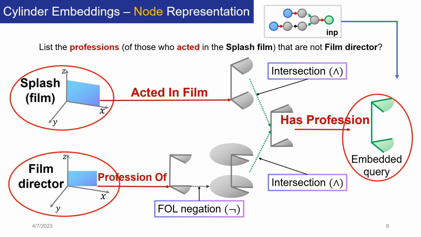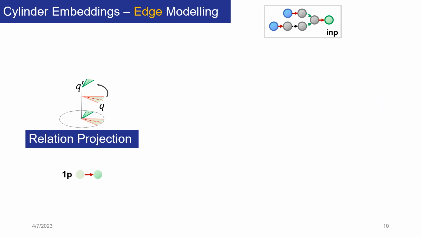At this stage, we show the embedding process of nodes in the computation graph to project queries and entities into the embedding space. However, we still need to find a way to model the relation projection operator and logical operators. These are the edges in the computation graph. Now, going to the modeling process for the edges in the computation graph, we have relation projection and the first-order logic operators, which map to the edges in the computation graph.